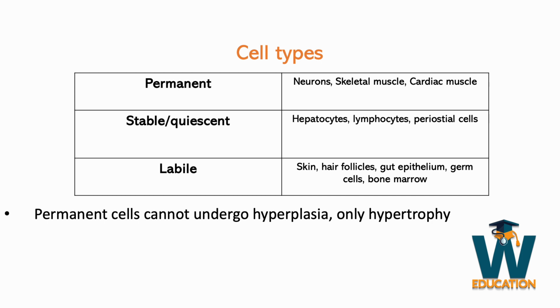The third type of cell is called labile. These cells are always dividing. They never enter the G0 phase of the cell cycle. They include skin, hair follicles, the epithelium of the gut, bone marrow cells, and germ cells. An important tie-in to this point is that chemotherapeutic agents tend to affect labile cells the most.